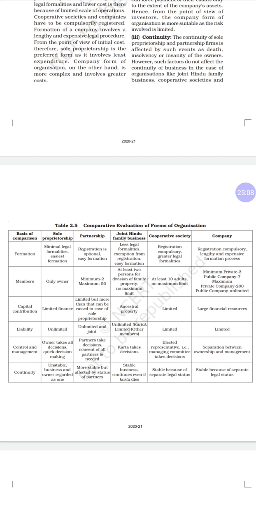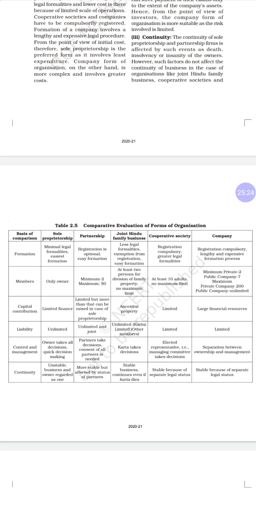In a private company, the minimum is 2 and the maximum is 200. Public company, the minimum is 7 and the maximum is unlimited, because in a public company we will be calling for shares from the public, so it is unlimited there.